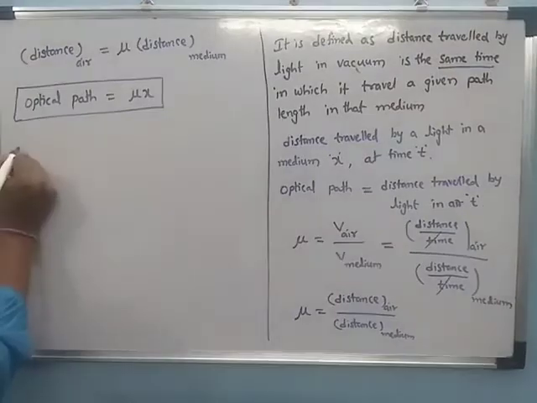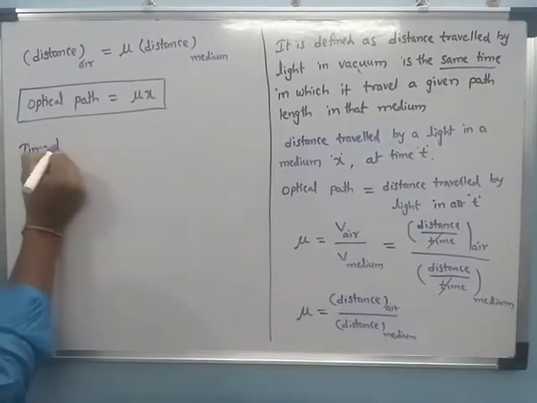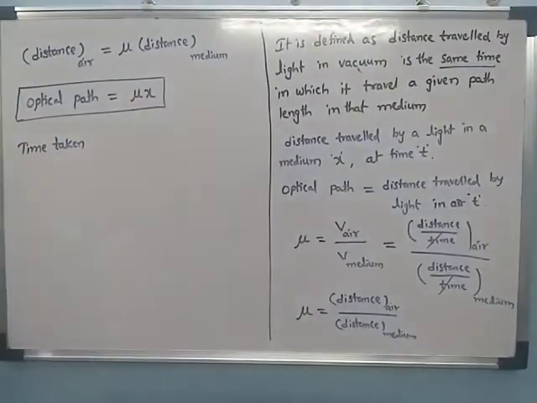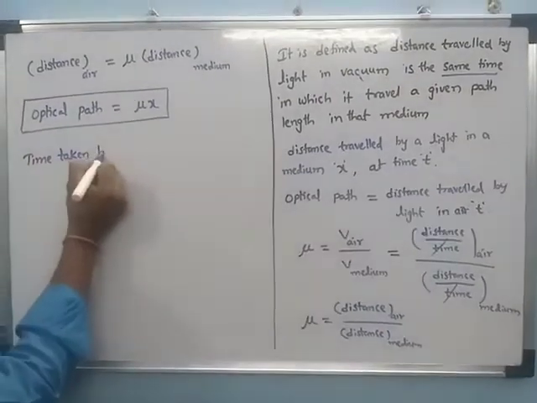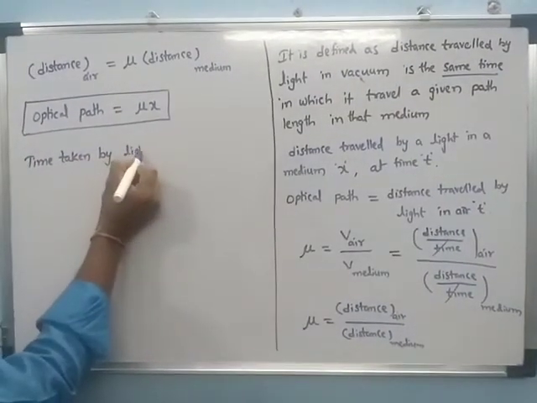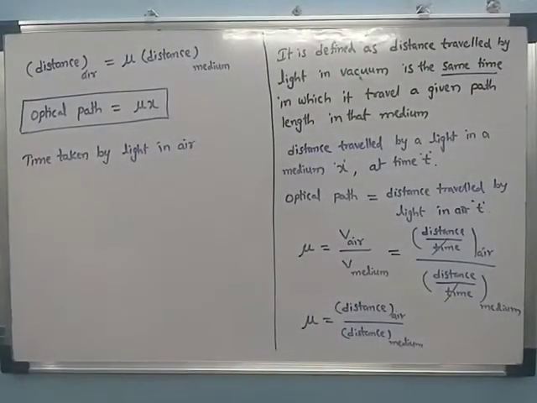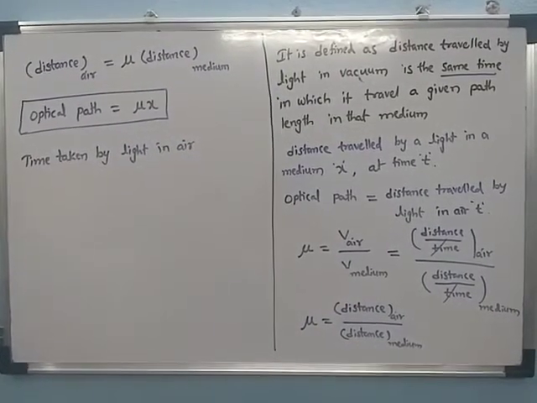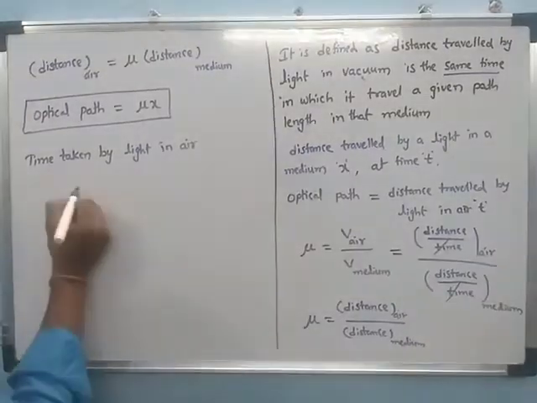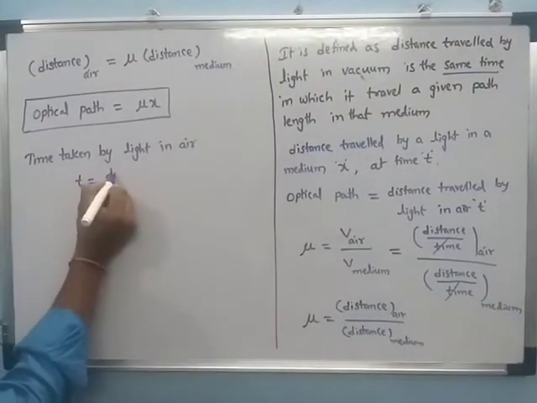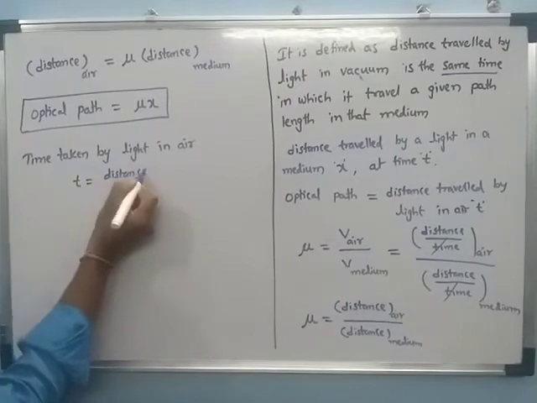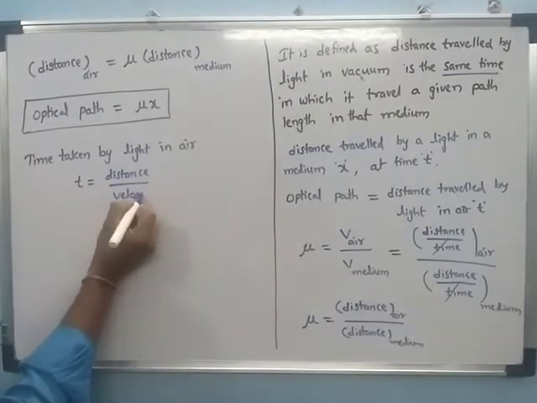Then we can find the time taken by light in air. Time is equal to distance by velocity.